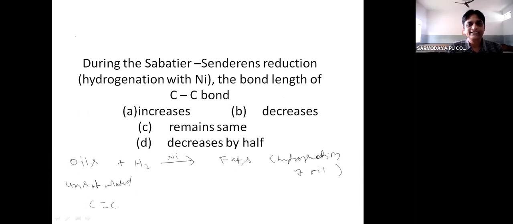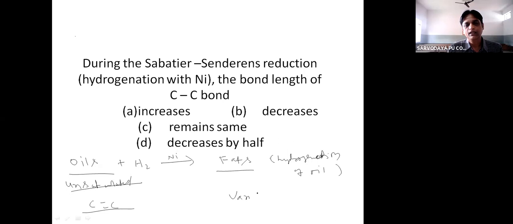During Sabatier-Senderens reduction, which is nothing but hydrogenation with nickel, what happens to the bond length of the carbon-carbon bond? Increases, decreases, remains same, decreases by half? See, hydrogenation with nickel is nothing but hydrogenation of oil. Generally oils are unsaturated. Normally they contain carbon-carbon double bonds. So addition of hydrogen in the presence of a catalyst is called catalytic hydrogenation. Oils get converted into fats.